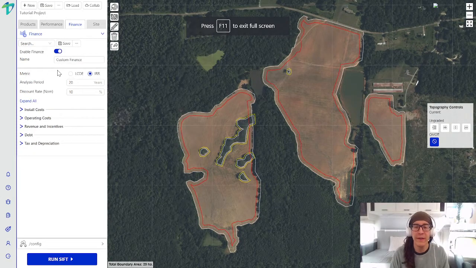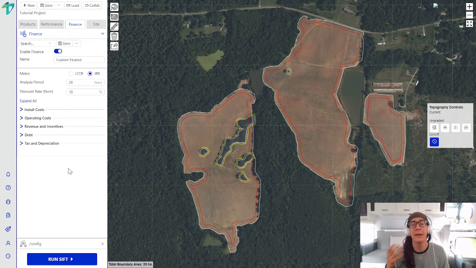So once you define all of your performance inputs, you can now move on to the Finance tab. Within the Finance tab, you'll notice that we have 2 options, LCOE or IRR. So we'll stick with IRR for this project. Once you define your analysis period and discount rate, notice that we have 5 categories of financial inputs for you to define, those being install costs, operating costs, revenue and incentives, debt, and tax and depreciation. So once you run these iterations, not only will you get layout and configuration and a performance model, but you'll also get all of that tied back to the internal rate of return for this project, and we can now move on to the Site tab.